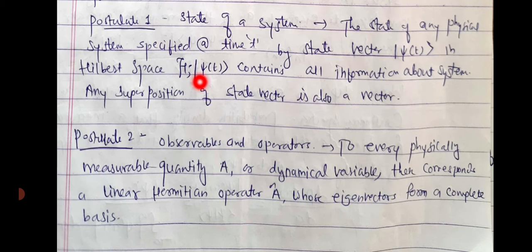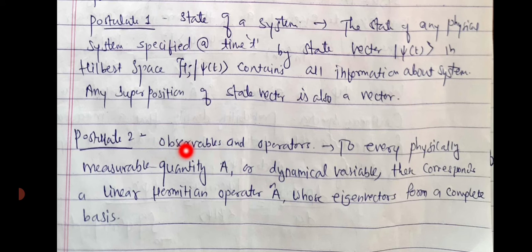Here, Hilbert space is the space in which all the vectors are square integrable. So we can take psi star psi, and those types of functions are known as square integrable.